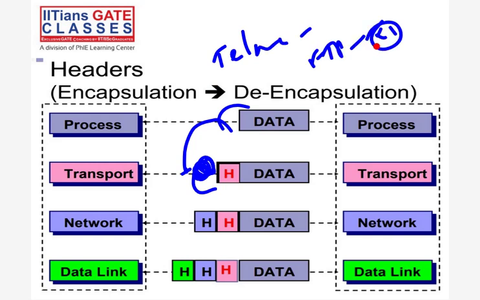So some ports are fixed. That is a little more detail: what is the meaning of fixed and dynamic? So here we are adding the port address. In the network layer, the IP address is there, so here we are adding the IP header. In the data link layer, MAC is there, so we are adding the MAC address, right? After that, we are sending. So the data, with port number, IP address, and MAC address combined, is sent as a block through the cable.